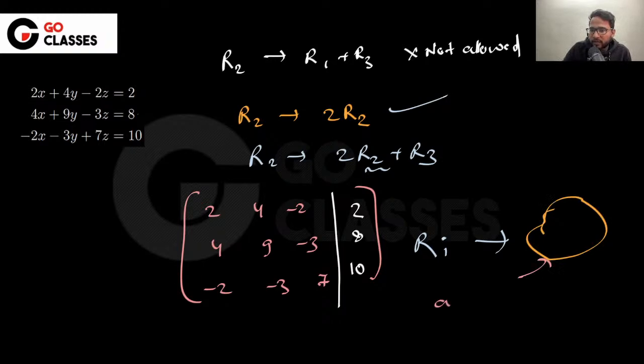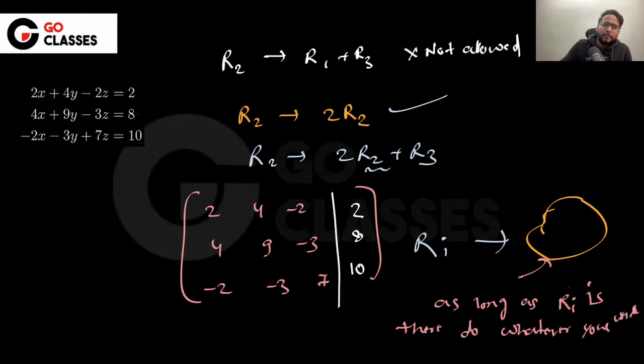As long as Ri is there, do whatever you want. But I will suggest you to not use a coefficient with this. Basically, if you have R2, then just do R2 plus k Rj or whatever, plus minus whatever you want to use. But don't use any coefficient here, which means don't use this k1, k2, or any coefficient here.